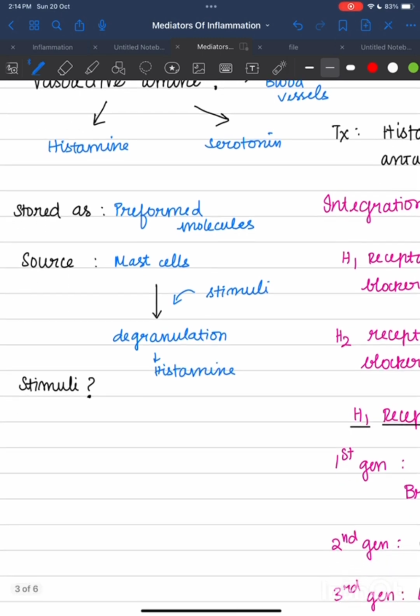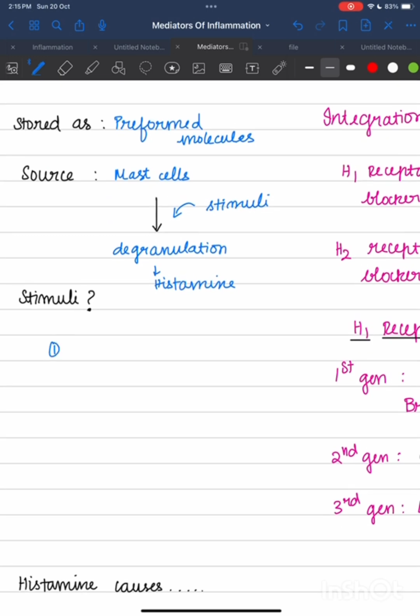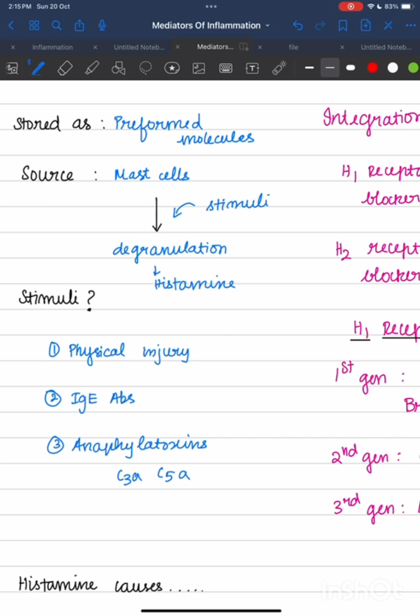Okay, then what are the stimuli? Here the stimuli can be anything like a physical injury, then antigens or antibodies, and it can be anaphylatoxins like C3A, C5A. Okay, these can act as stimuli.